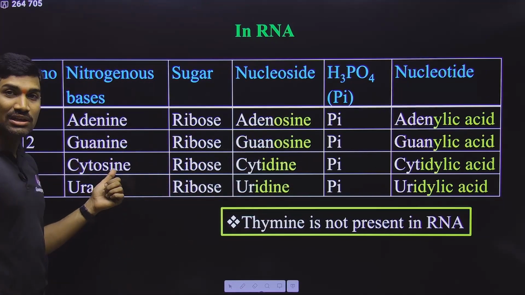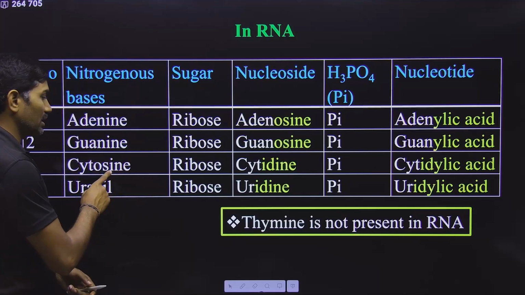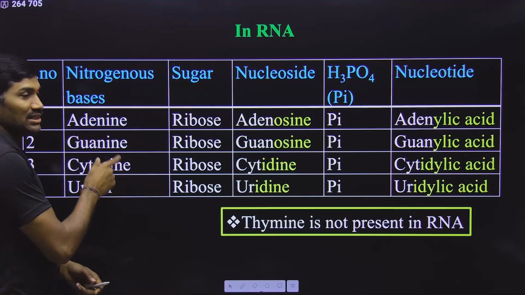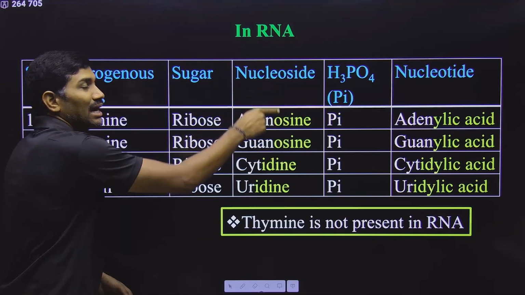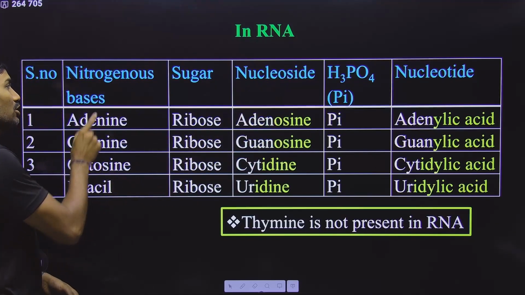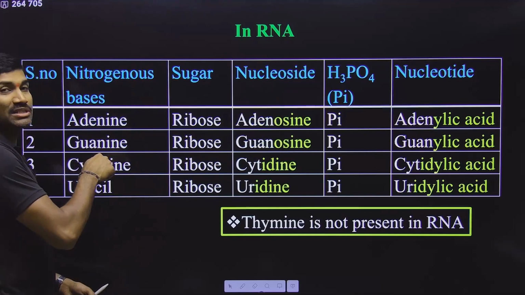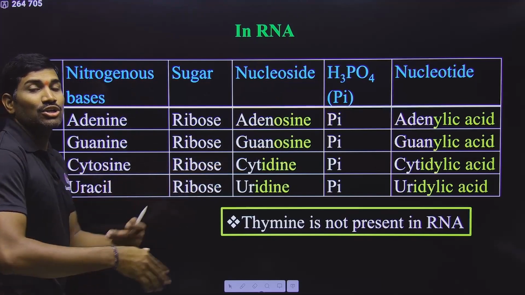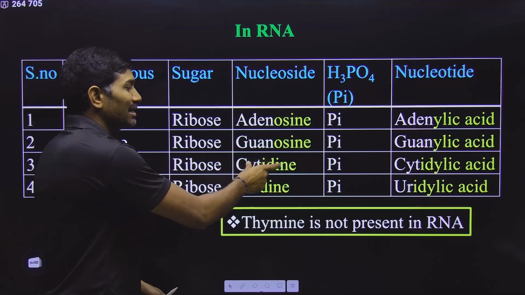But here cytosine, please remember, -osine is present here, but this is not a nucleoside. Even though -osine is present, this itself is a nitrogenous base. Adenosine and guanosine are nucleosides, but cytosine is a nitrogenous base. Since -osine is already present here, you cannot write -osine here. So scientists have changed the name. So cytosine plus ribose will give cytidine.